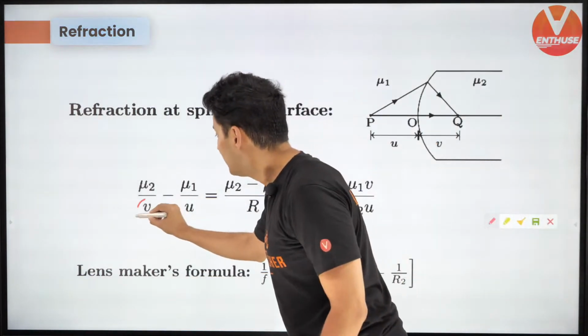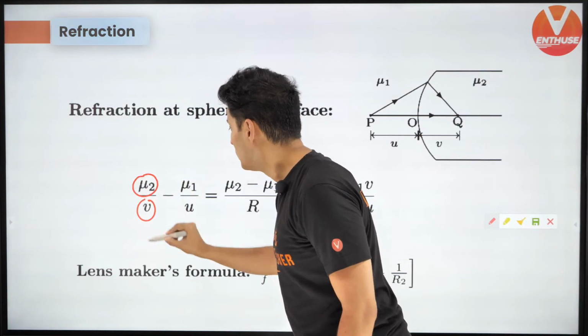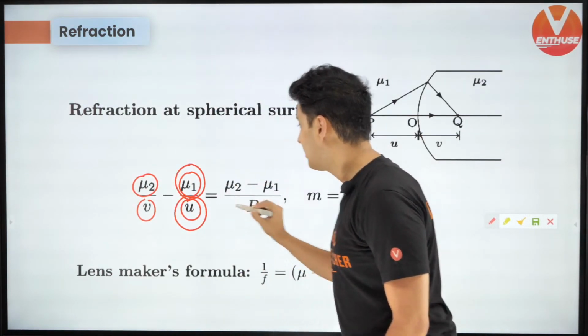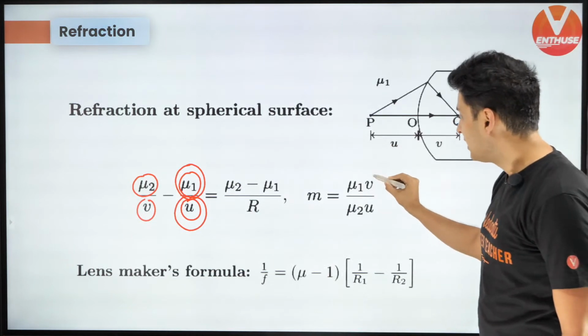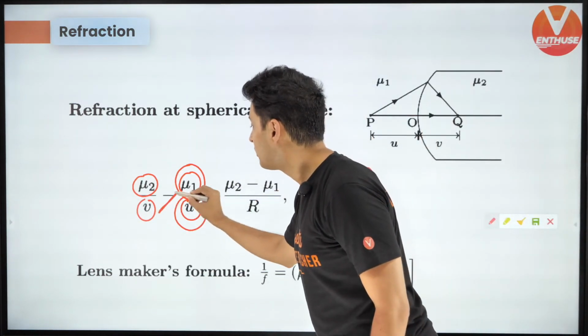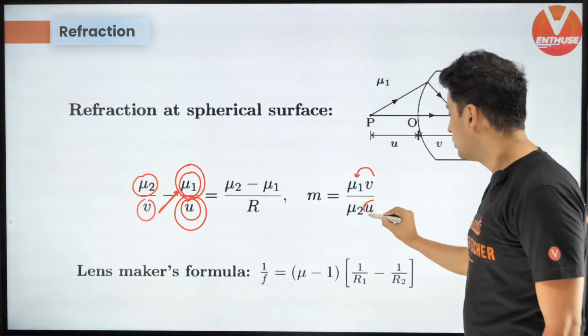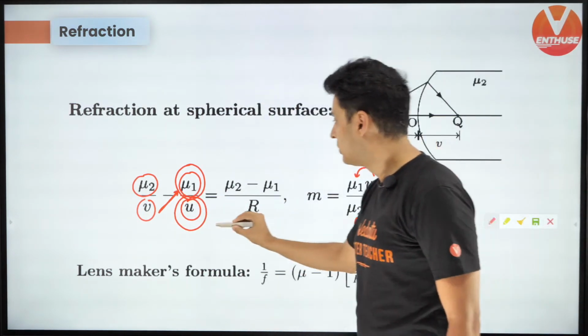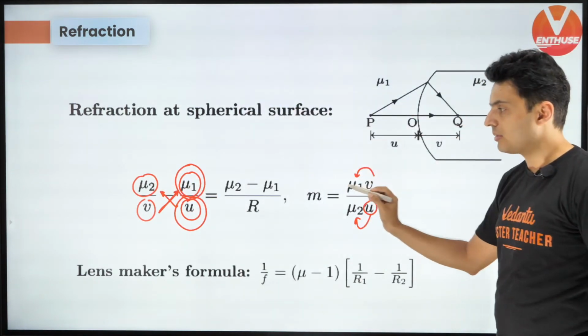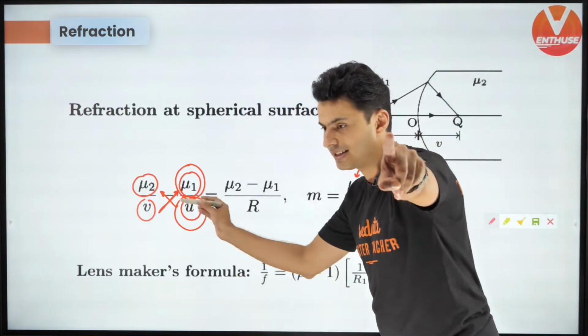In the refraction formula, with v you have mu2 and with u you have mu1. But in the magnification formula, with v you have mu1 and with u you have mu2. So that's how you are supposed to remember it. Keep this in mind.